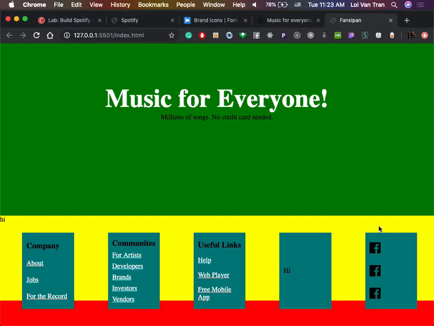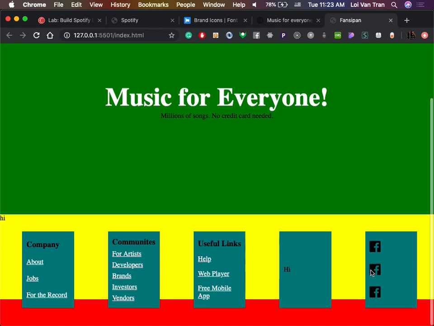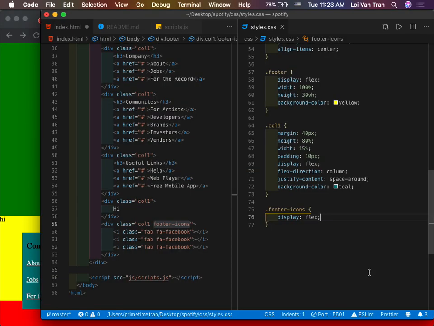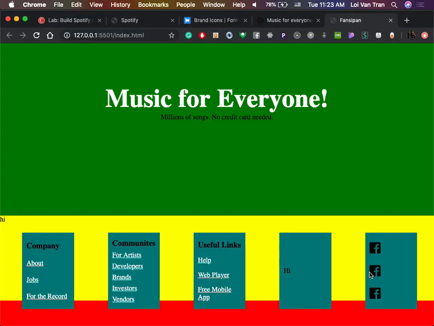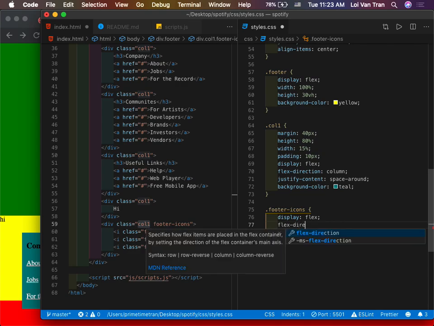What's the style that we want to apply here? We want it to be display flex, so that it goes from left to right. Why is it not doing that? Not enough space? If it was not enough space, it would just simply leave the container. It would float over it, I think. I think the reason why it's doing that is because it has a style that's already been applied right here. So now we got to go back to changing it flex direction, row.